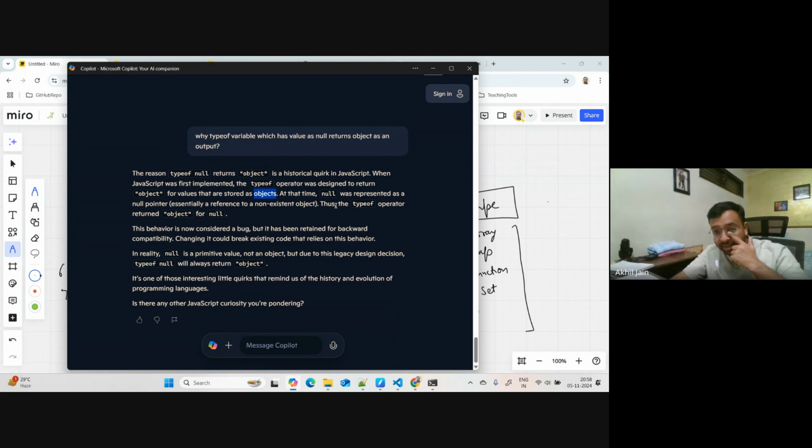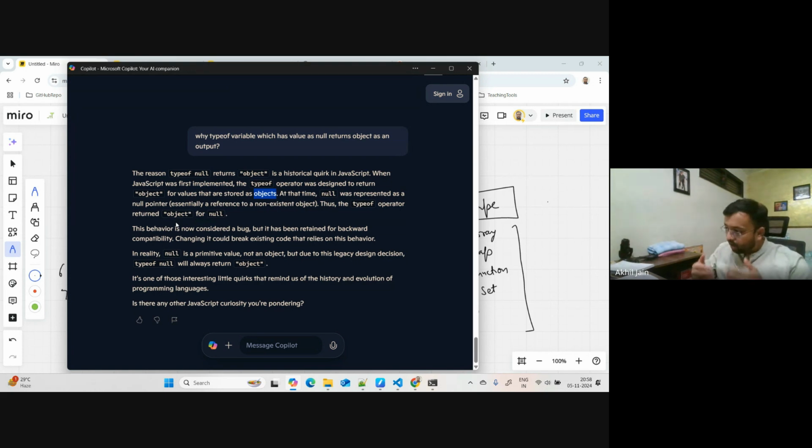Thus, the typeof operator returned object for null. So let's say we are in 1995 and I'm running typeof null. I am satisfied with the answer that it gives me object, because this is the way I've designed it.